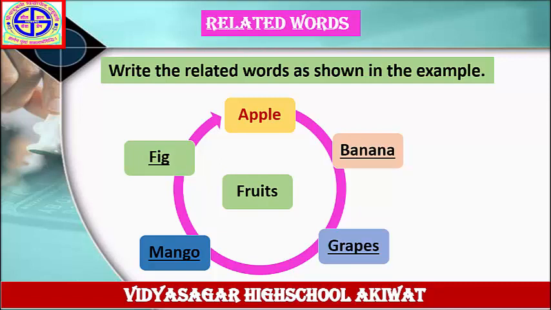banana, grapes, mango, fig. These are related words to the word fruits. I will repeat this once again. The words related to the word fruits are apple, banana, grapes, mango and fig. Let's see the next examples.